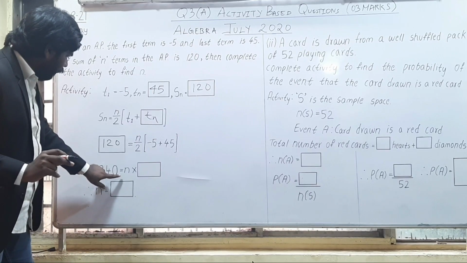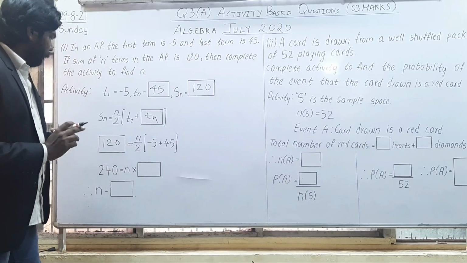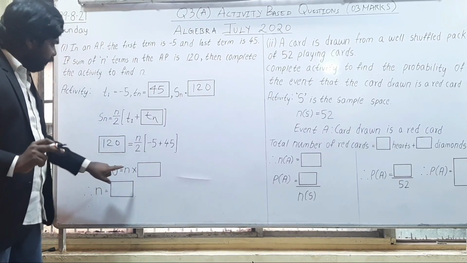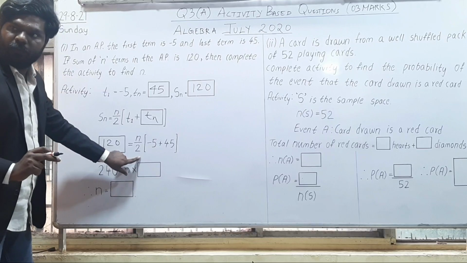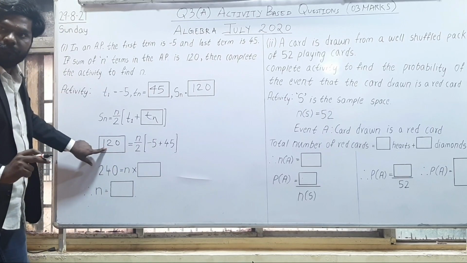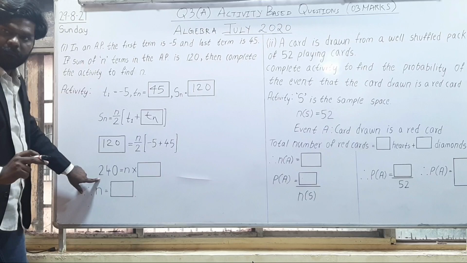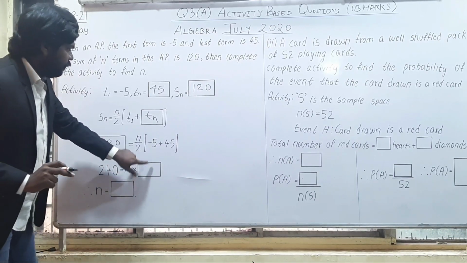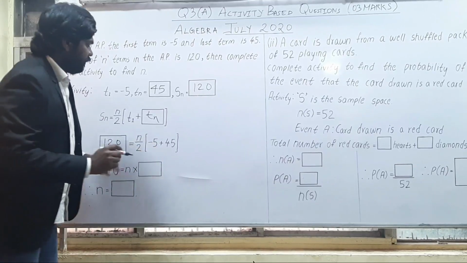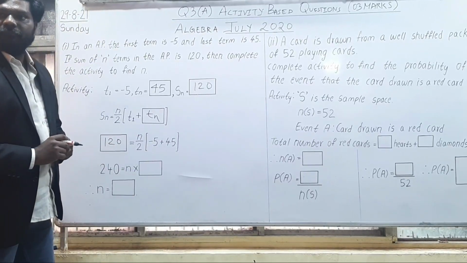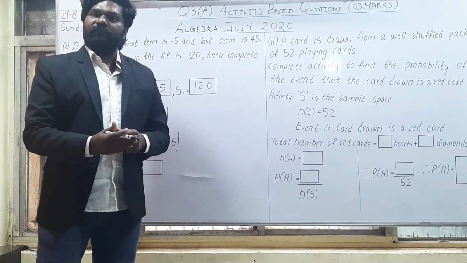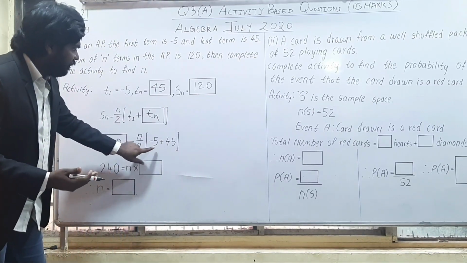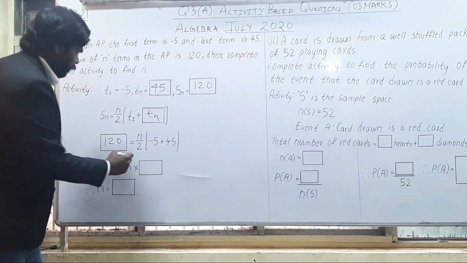That is 240 equal to n into box. Now see where the 240 has come from. This 2 will be multiplied by 120. So I get 240. And that is equal to n into box. So I need to do this working. What is -5 plus 45? Actually that is 45 minus 5. That will give me 40. So -5 plus 45 is going to give me 40. So what I'll write over here? 40.